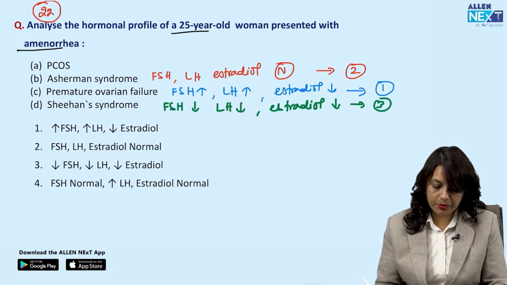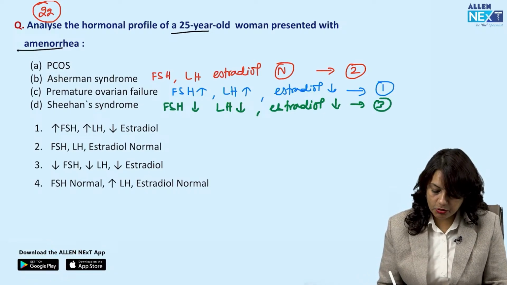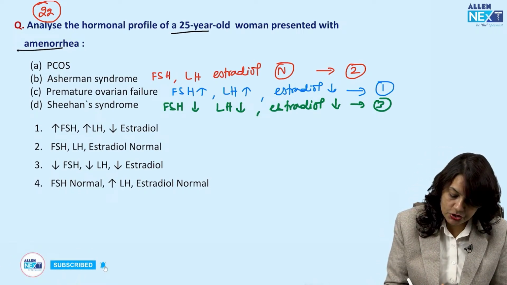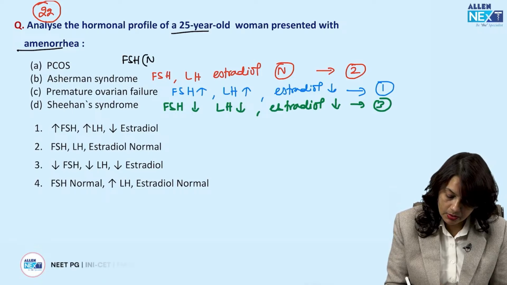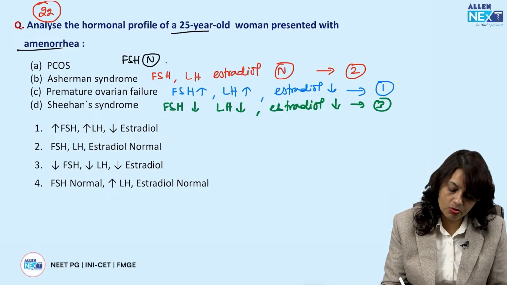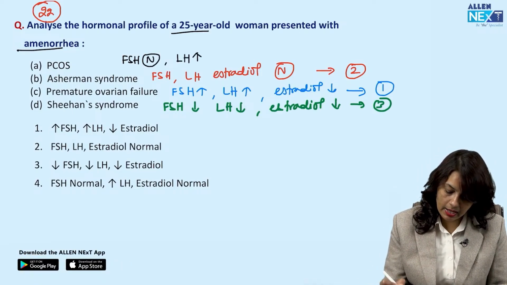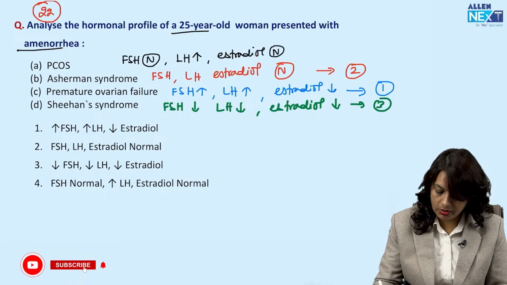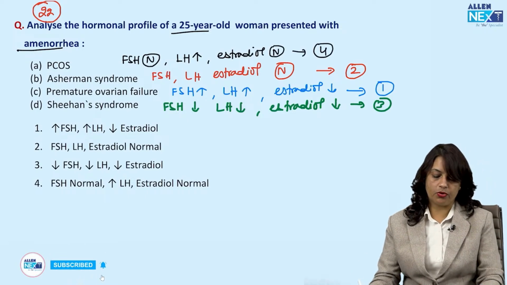Now we talk about PCOS. In PCOS, polycystic ovarian syndrome, FSH will be normal, sometimes it is low, LH is elevated, and estradiol is normal. So the answer is 4.